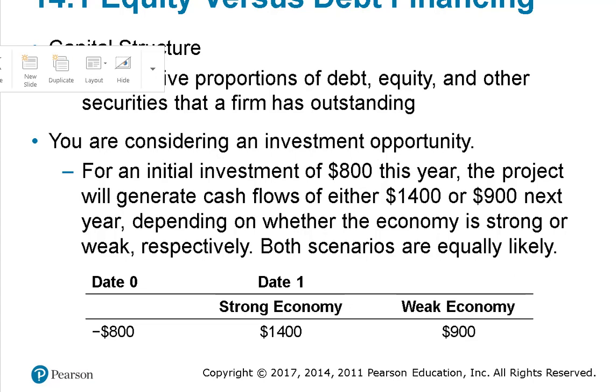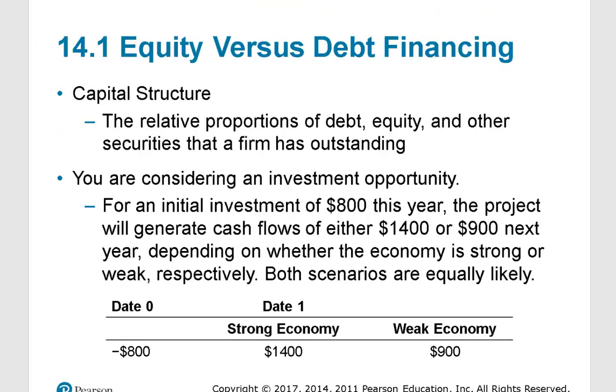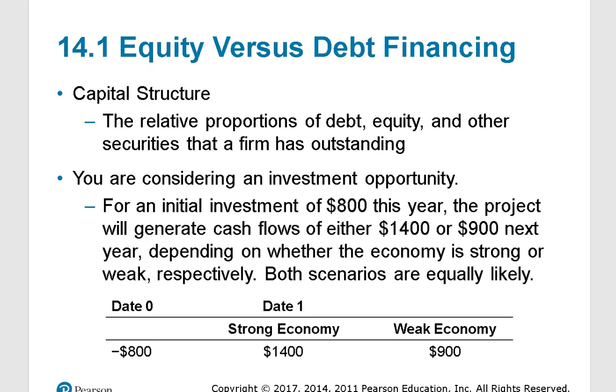And this company has essentially a project that they want to do. They can spend $800 today, and in the future, they're either going to get $1,400 or $900, depending on which scenario happens, a good economy or a bad economy, and there are equally likely chances of this occurring.